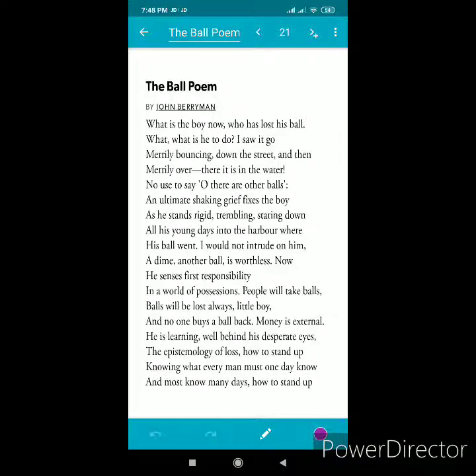Our next poetic device is alliteration. Alliteration is the occurrence of the same sound at the beginning of adjacent or closely connected words. It creates a musical effect and enhances the pleasure of reading a literary work, beginning with the consonant sounds. Like look at the lines, balls will be lost always. Here the B letter has been repeated. So it is an example of alliteration.